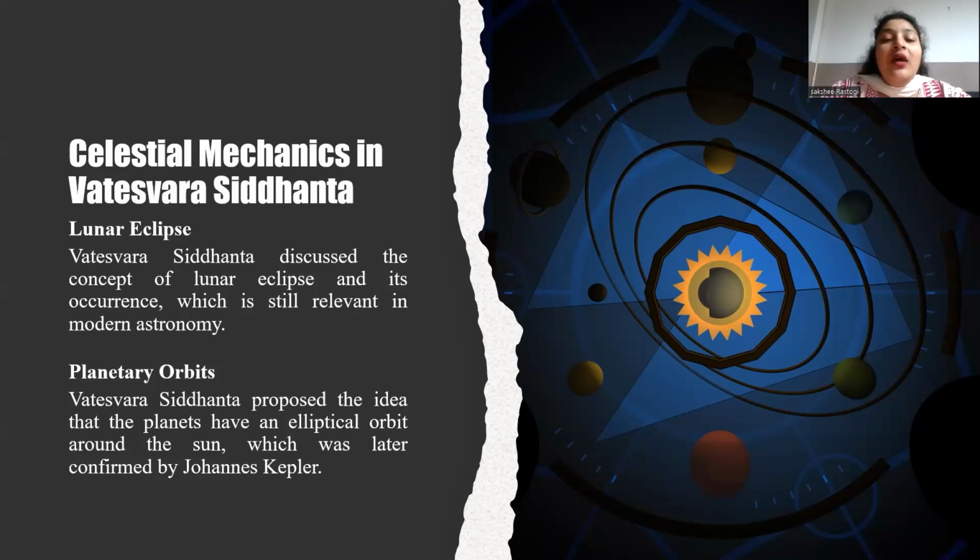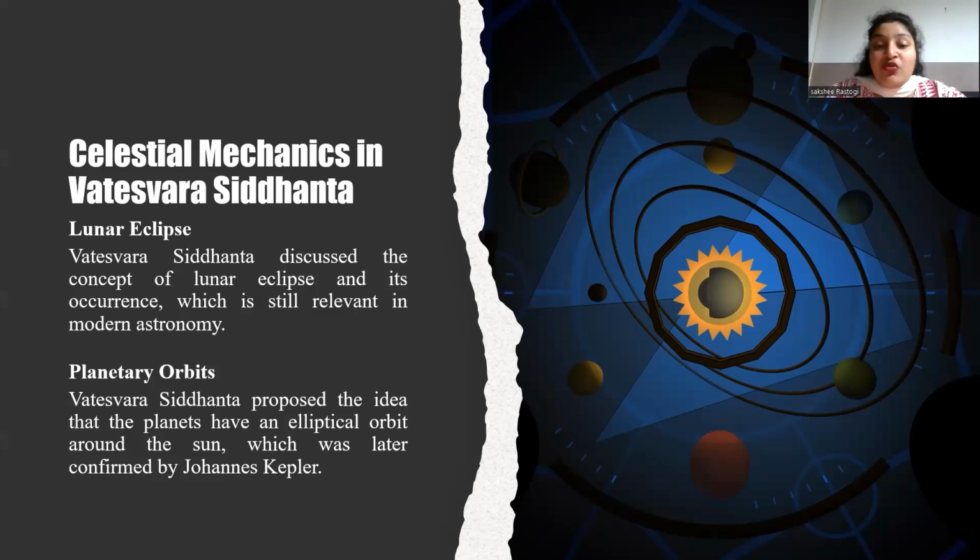See, Vateshwar Siddhanta discussed planetary orbits in chapter 2. They provided insight into the motion of the planets in the ancient Indian astronomical traditions. Here are some points which I just want to discuss with you all. There is the epicycle theory. Vateshwar explained the epicycle theory, where the planets move in small circles, epicycles, around a large circle with different centers on the earth. And for planetary motions, he described the motions of the planets as a combination of their motions